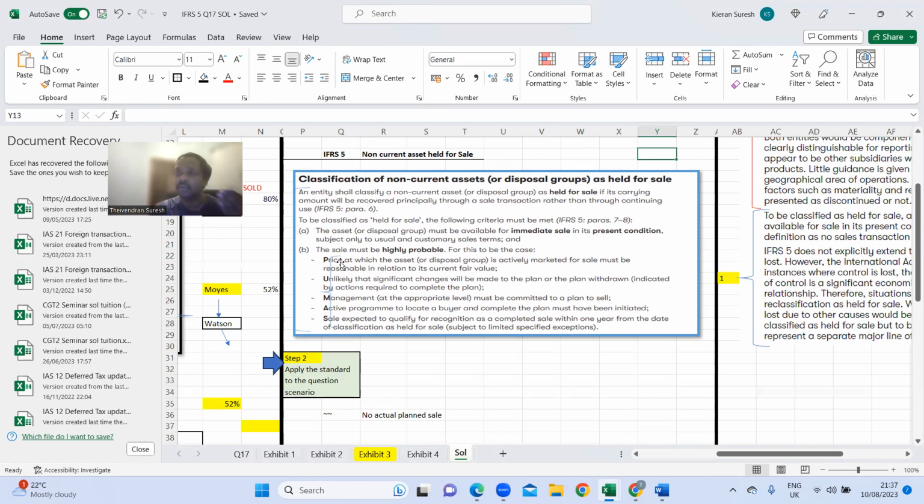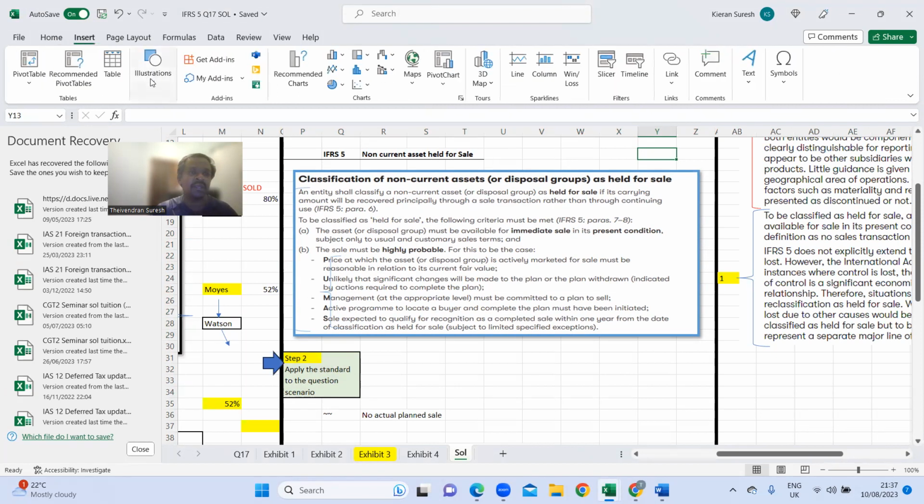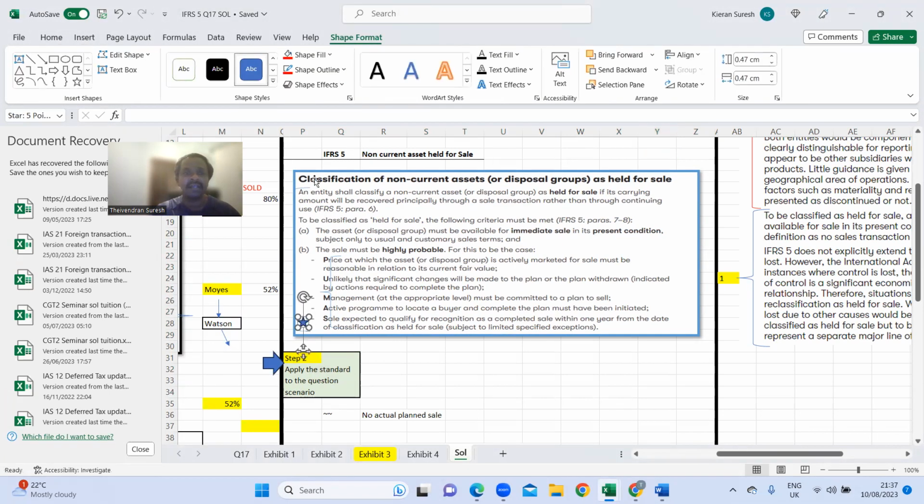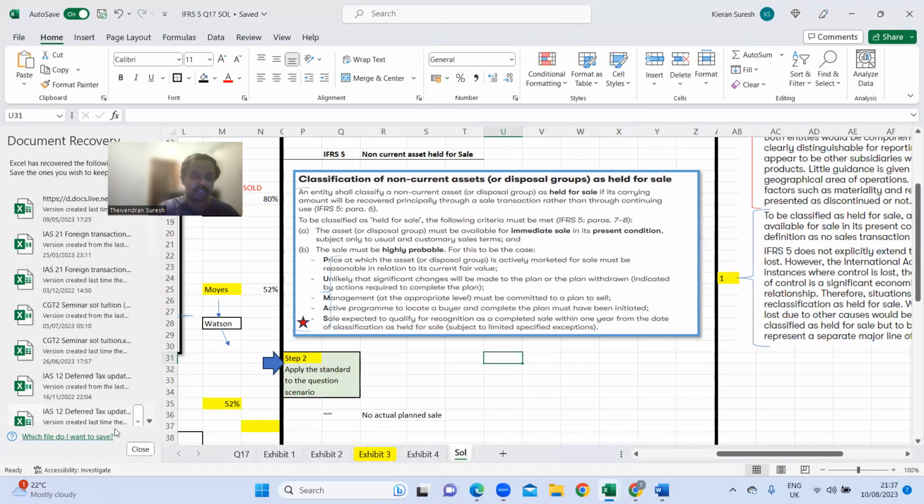These are the conditions which make it highly probable. That means the price that you fixed must reflect the market price. Then it is unlikely that you're going to withdraw from the plan. Then management must be fully committed to sell the asset within 1 year. Then there is an active program, you're looking seriously for someone to buy your asset. Then sales must take place within 1 year. The last point highlights the sales should take place within 1 year, right?